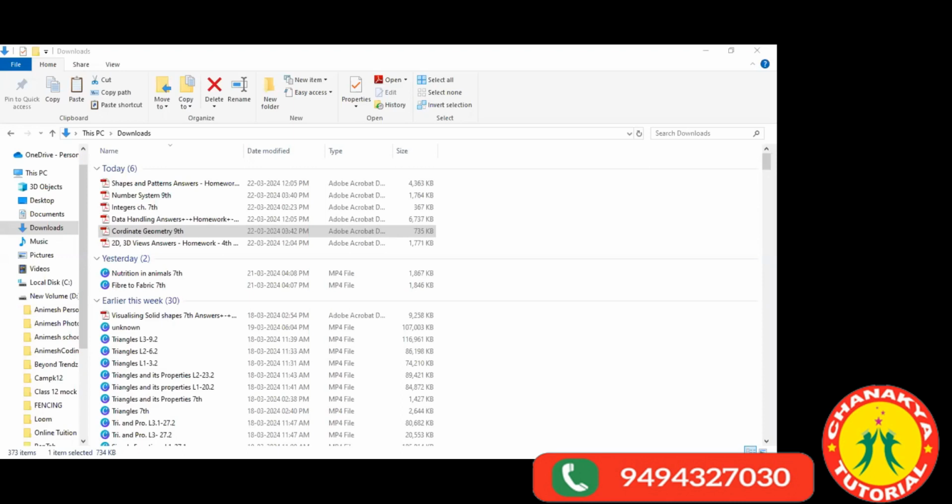Ma'am, can you share your screen again? I can't see it. The screen has stopped, ma'am. It is stuck. We cannot see anything in the PDF, just the folders, like Coordinate geometry. Okay, one second. Let me share it again.